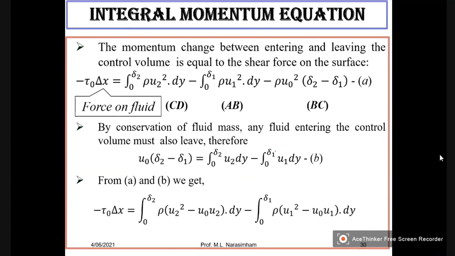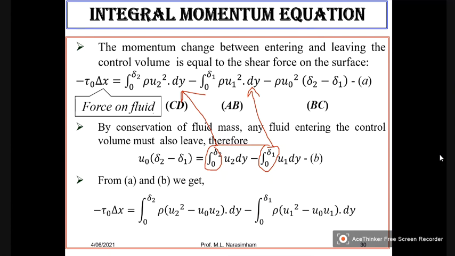This is one integral within limits 0 to delta 1, combined with this. This is another integral 0 to delta 2, combined with this.